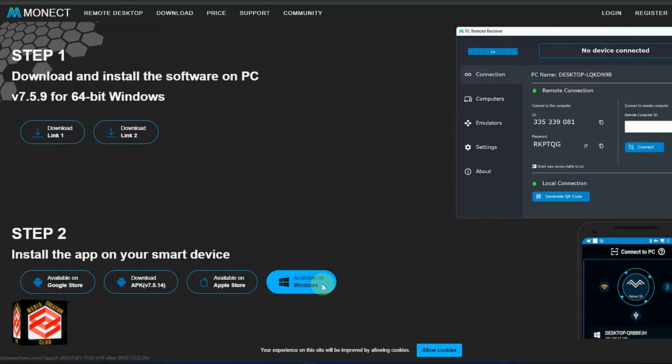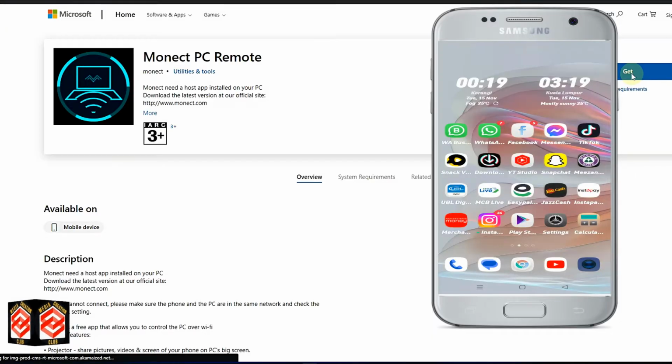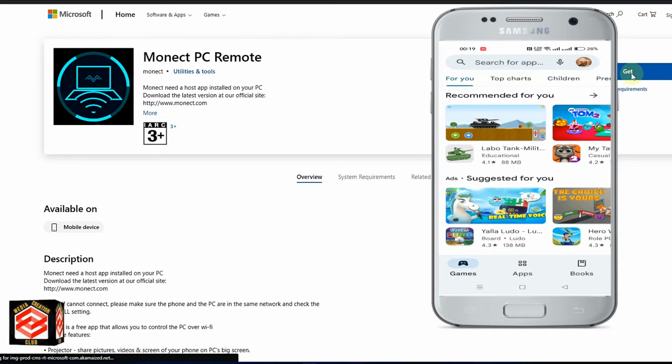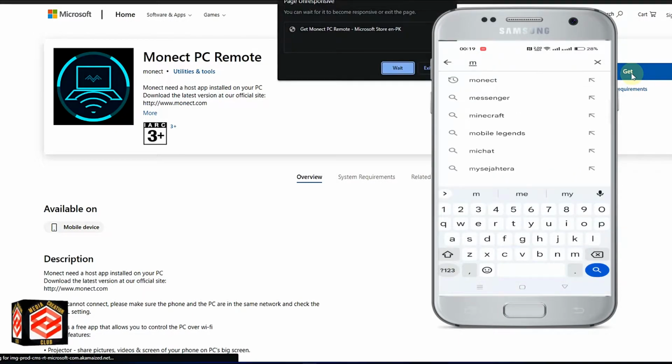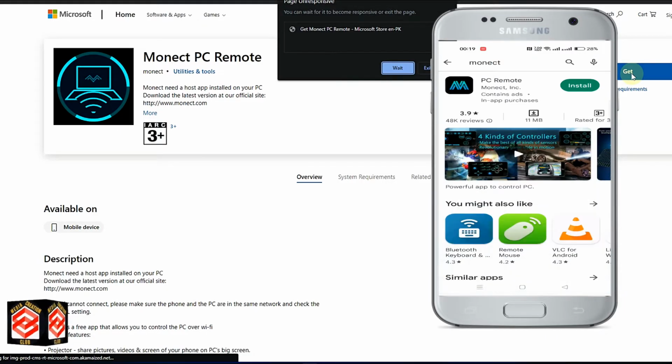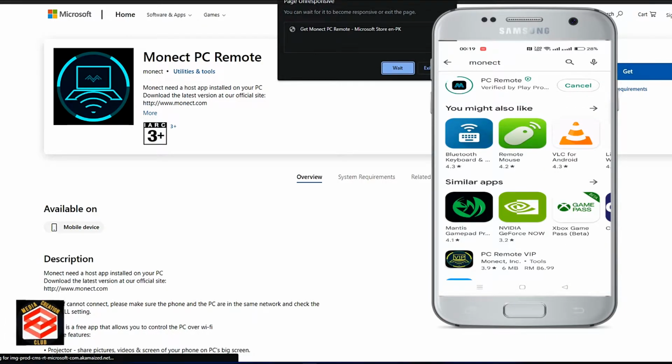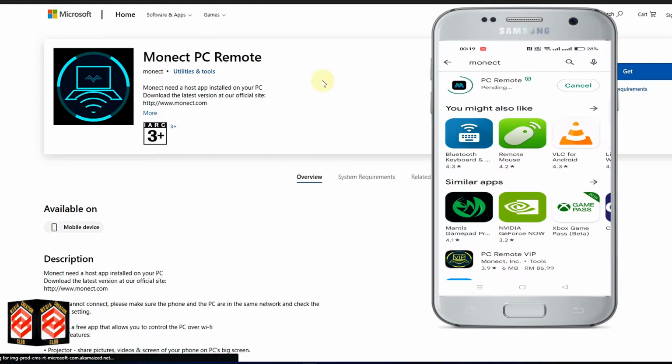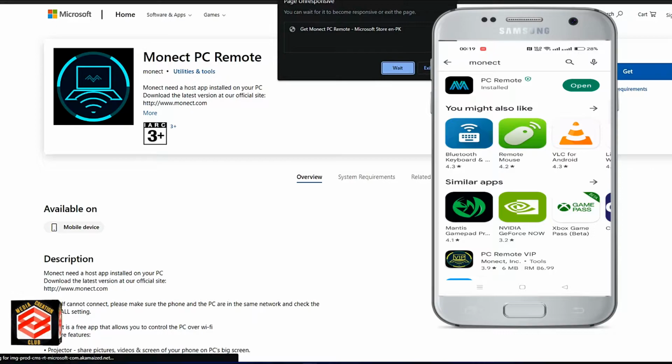And then we download the same thing on our phone also. So I go to my phone, open my Play Store, type here Monet, and install it on my phone also. So I am downloading on both sides. The PC one is downloading from the Microsoft Store, that's why it's getting late. The phone has already downloaded.